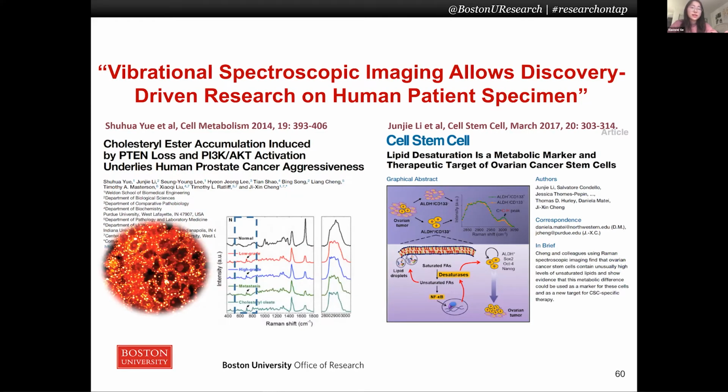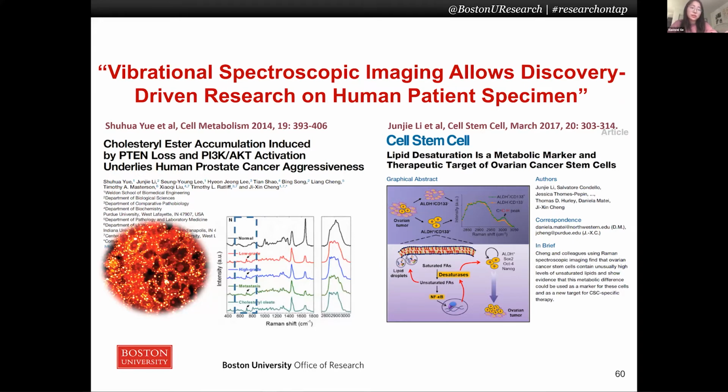In our previous study, we combined SRS, which can map the lipid droplets inside prostate cancer cells, and spontaneous Raman, which analyzes the fingerprint of the lipid droplets, and aberrant cholesterol ester accumulation was found. By depleting cholesterol ester, cancer proliferation is largely inhibited. In the following study, more metabolic markers were investigated for the cancer cell.